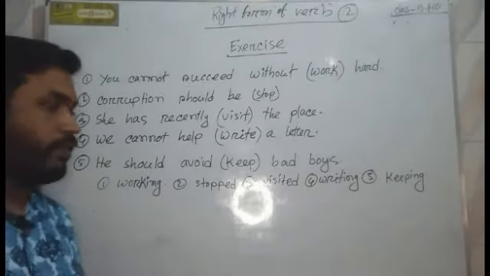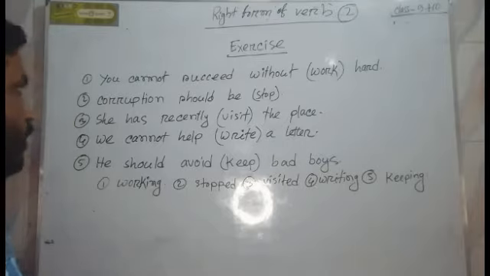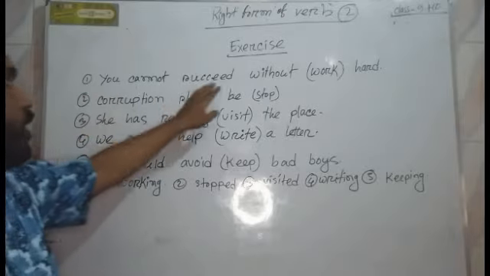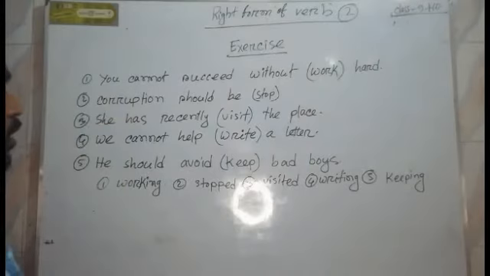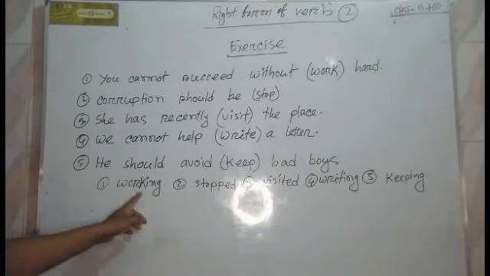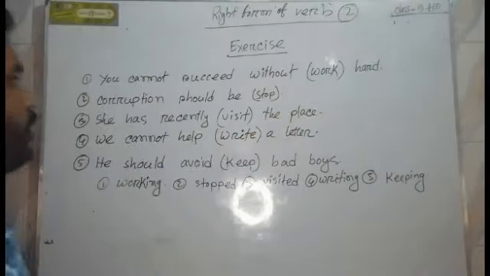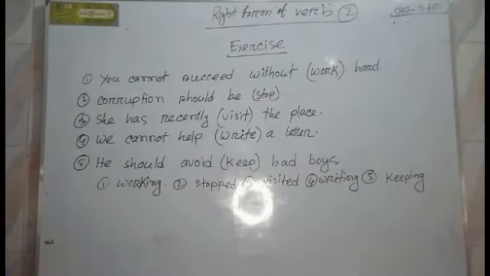Your time is over. Now match your answers with me. The first sentence is you cannot succeed without working hard. Here we use verb plus ing with the verb work because after preposition we use verb plus ing.